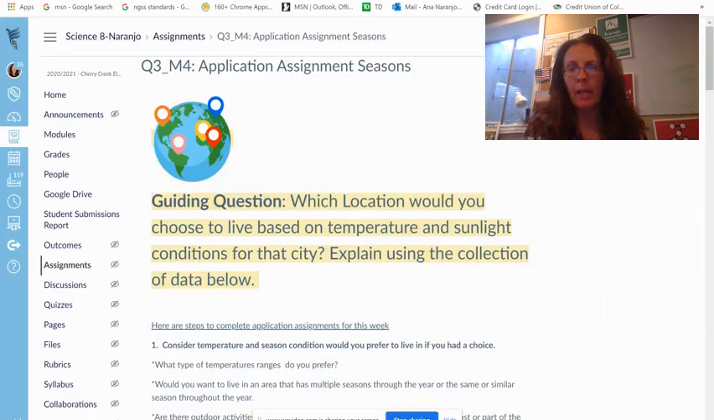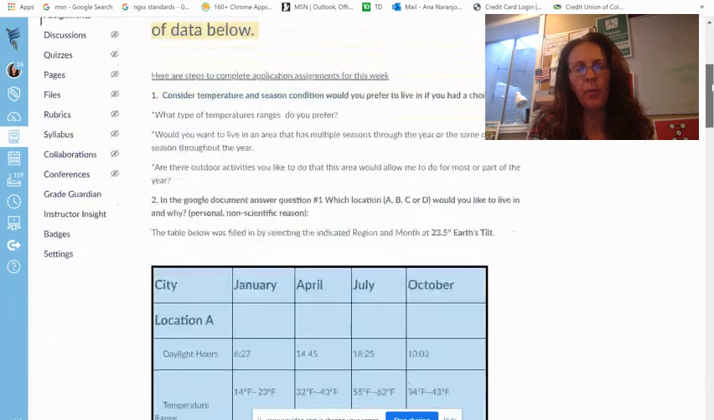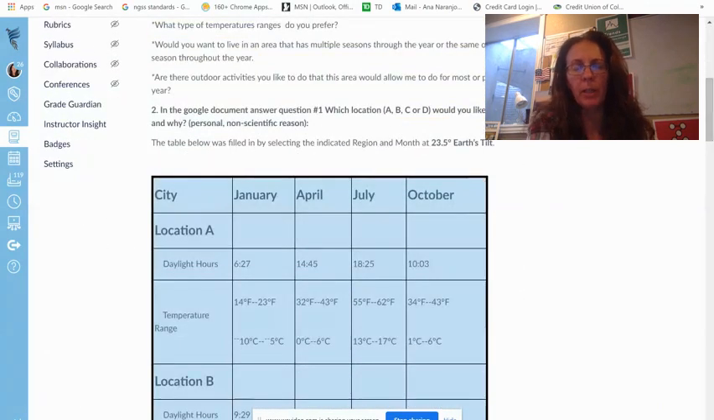Hey guys, welcome back. Let's do the next part, which is the second step for the application assignment, and this one is pretty easy. You're going to put down in the Google document that is down below which location, A, B, C, or D, you would like to live in, and why.